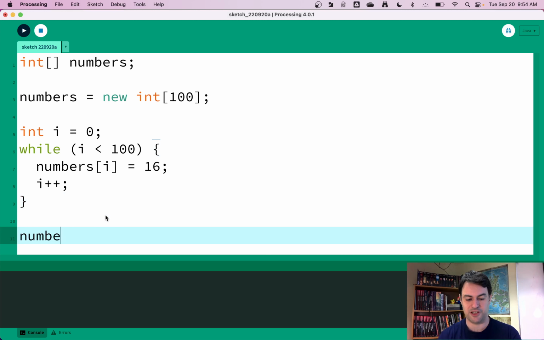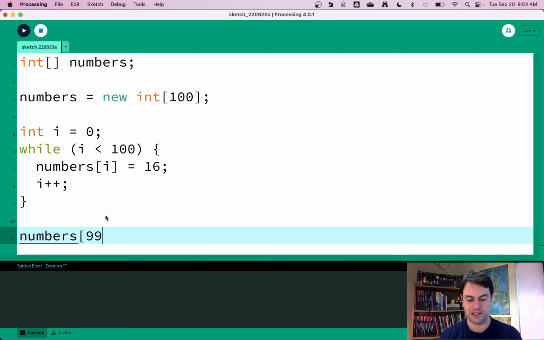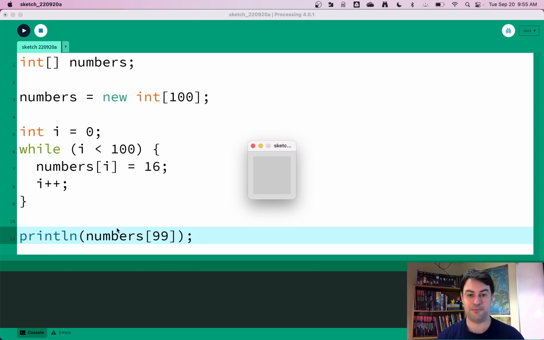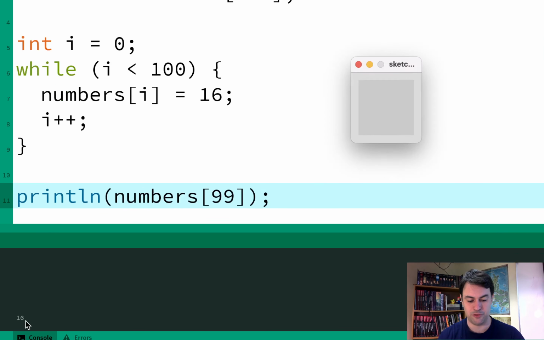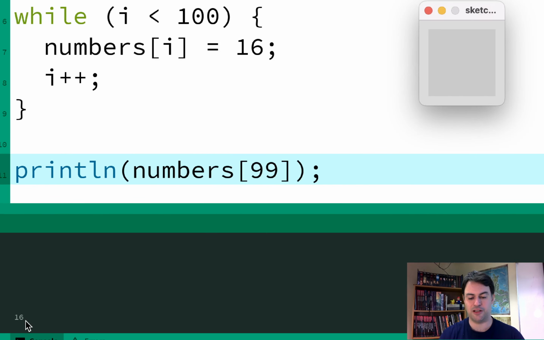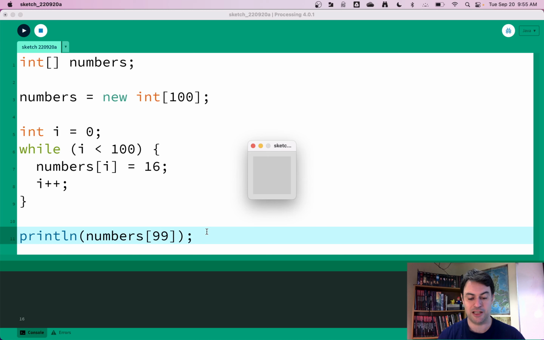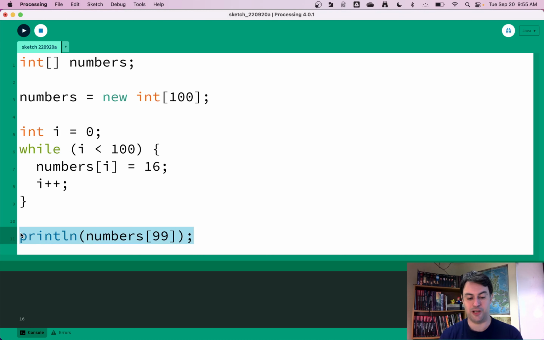And just to prove it, let's say numbers sub 99. Let's maybe print out this value. Print line numbers sub 99. Do we get 16? Yeah, look, there it is. Woo, 16.